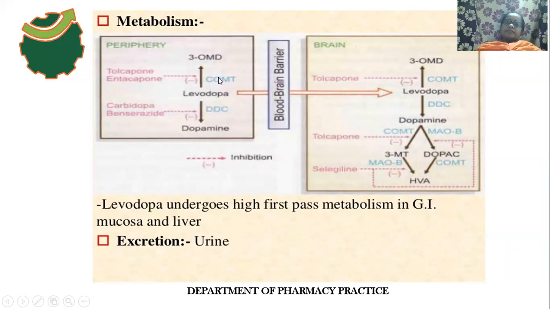So when it is used alone, 95% of levodopa is decarboxylated in the peripheral region only. The remaining 3% of levodopa can cross the blood-brain barrier.